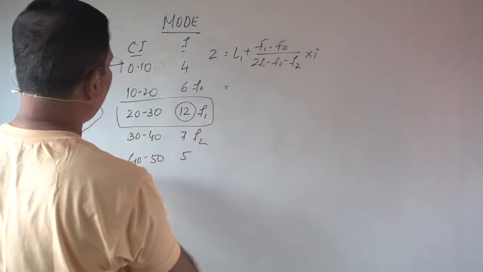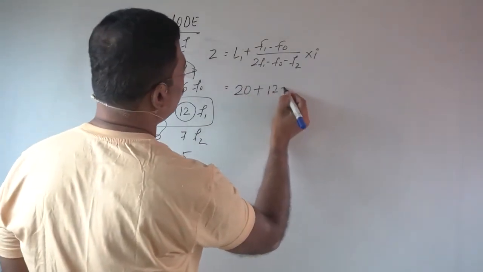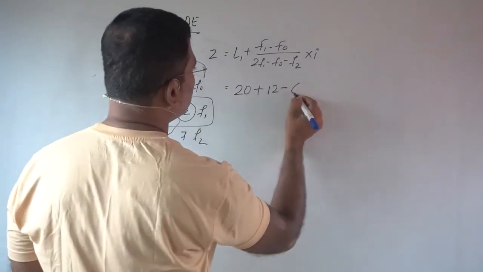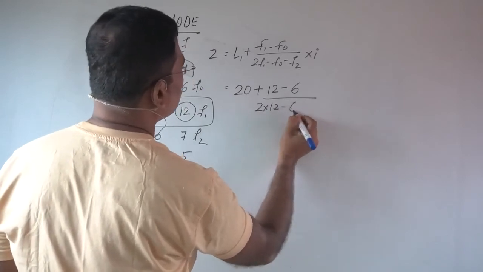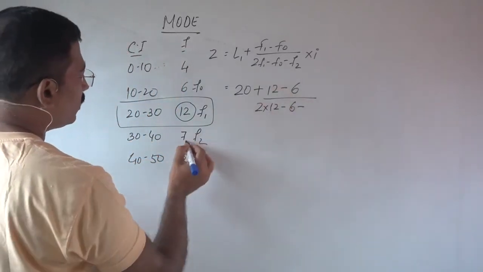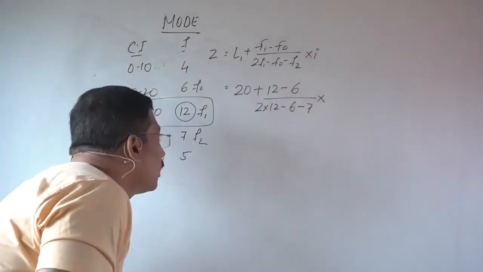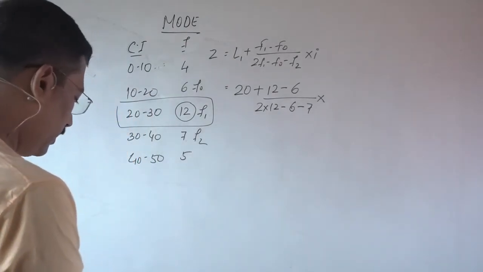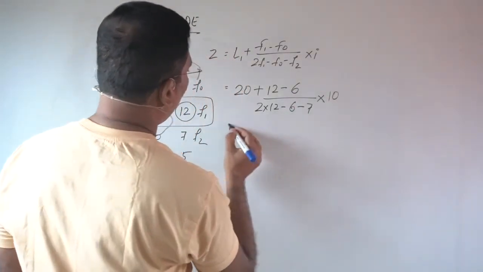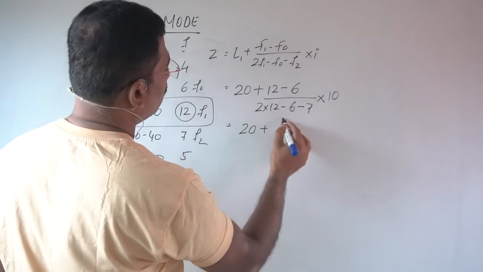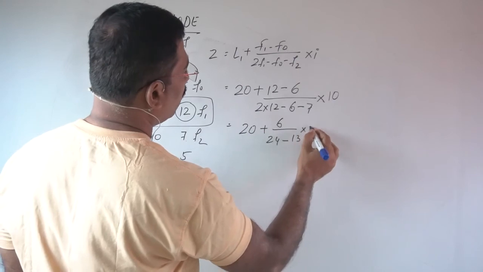L1 is 20, plus F1 which is 12 minus F0 which is 6, upon 2 into 12 minus 6 minus F2, which is 7, into i, the difference, which is 10.